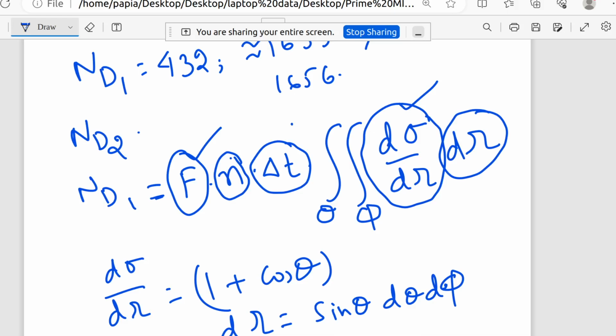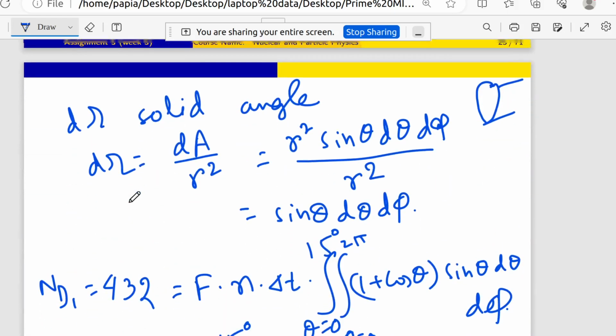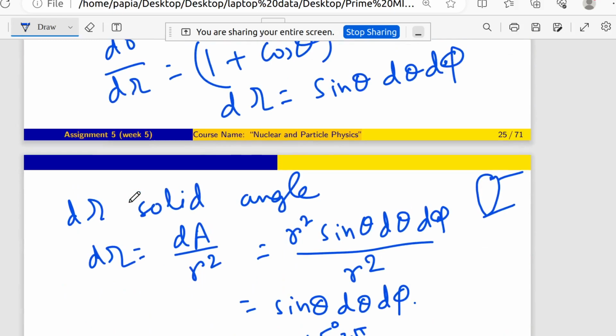Now we have the data that d sigma d omega is 1 plus cos theta, and d omega is the solid angle, which can be written as sin theta d theta d phi. I have already mentioned how to calculate d omega. Solid angle is nothing but area divided by r square.